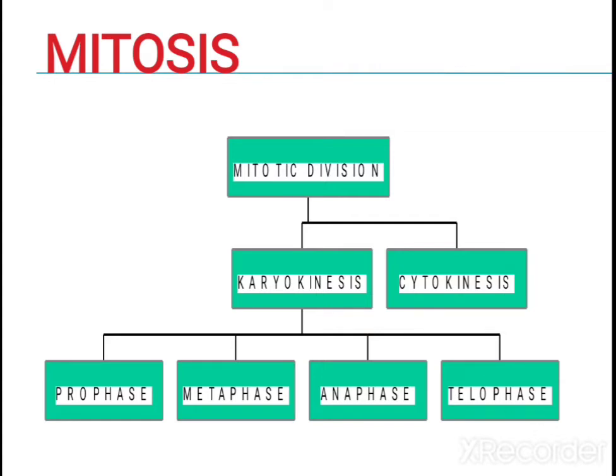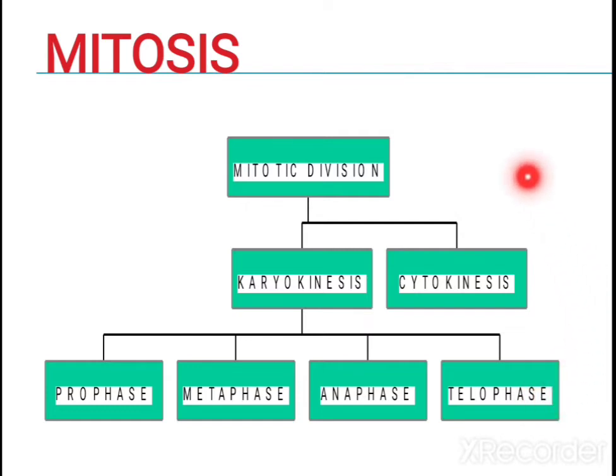Mitosis, whatever the cell division, you can divide into karyokinesis and cytokinesis. Karyokinesis means division of the nucleus, and after the division of the nucleus, it is followed by cytokinesis, division of the cytoplasm. First nuclear division, then later cytoplasmic division. Karyokinesis is very long, so it occurs in 4 steps: prophase, metaphase, anaphase and telophase. We will study this in detail in your higher classes, children.